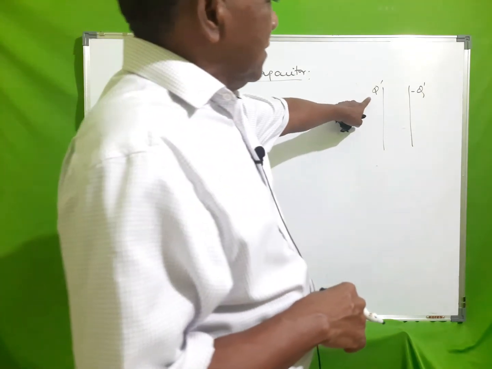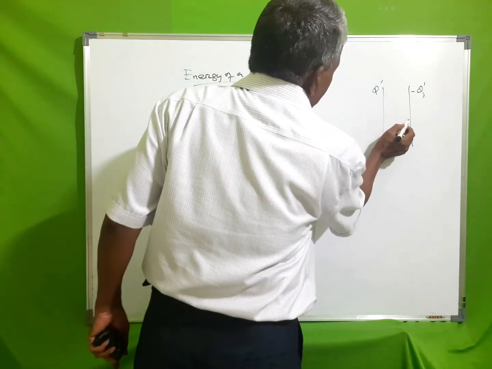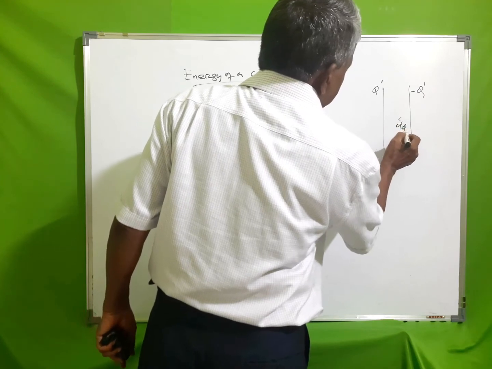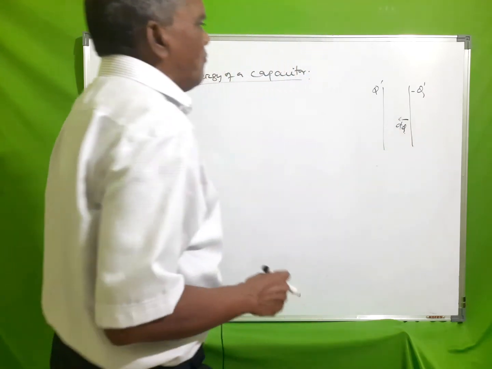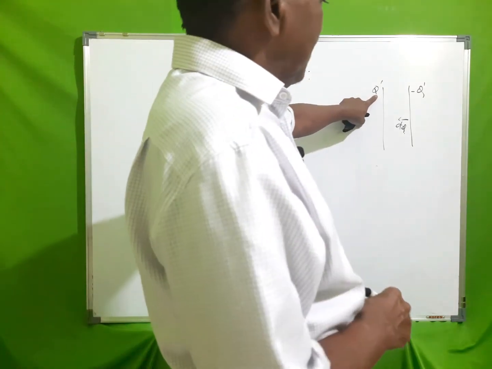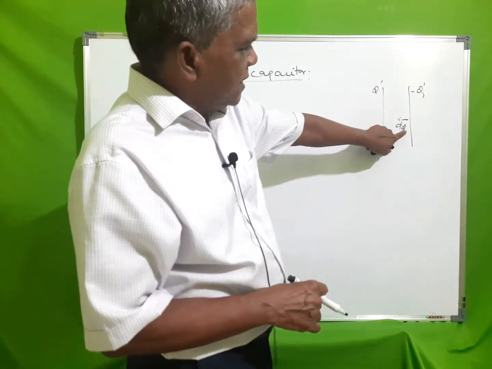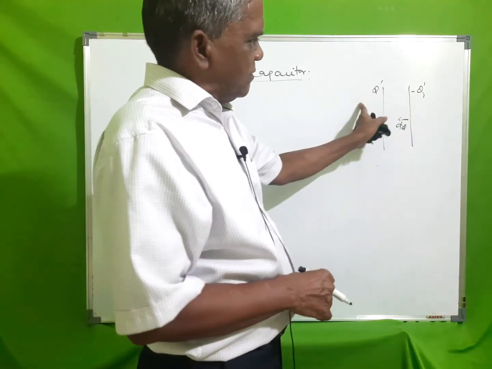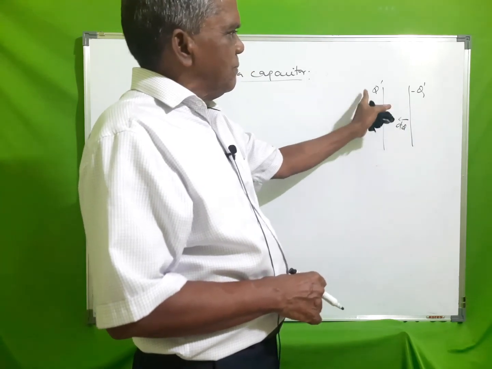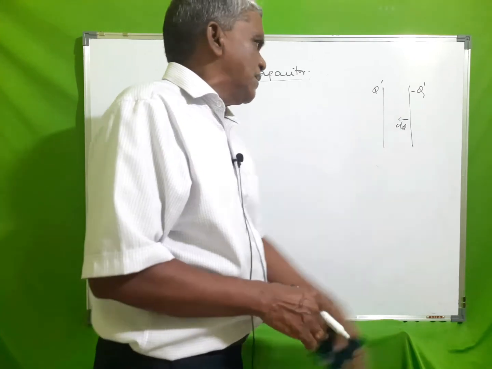As the charge is raised, a certain amount of charge dq is transferred from negative plate to positive plate, thereby its charge is increased. And when this dq charge is transferred, it is moved against a repulsive force between the existing charge and additional charge.